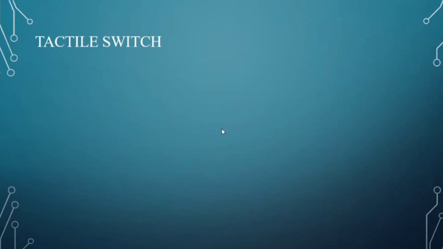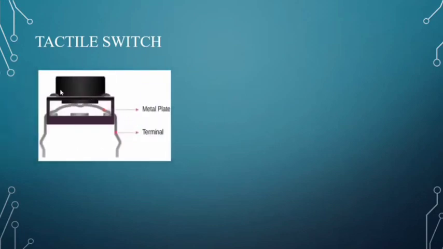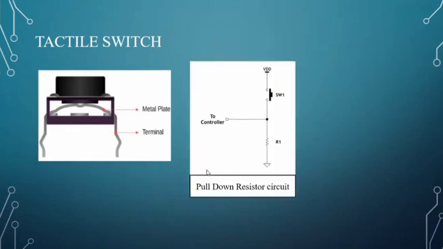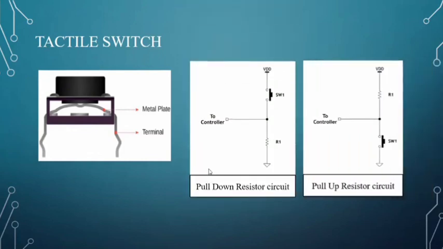Next, tactile switch. This is how the tactile switch looks, and these are the pull-down resistor circuit and the pull-up resistor circuit. In the pull-down resistor circuit, if the switch is open, then the controller will read 0, as the resistor is grounded. If the switch is closed, the controller will read 1, as the controller will be connected to VDD.